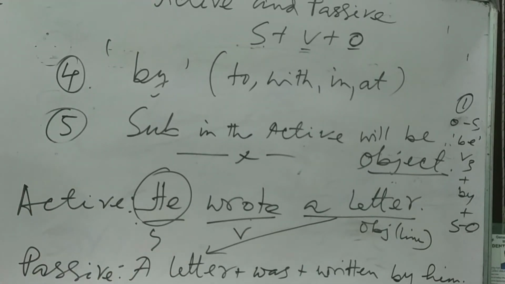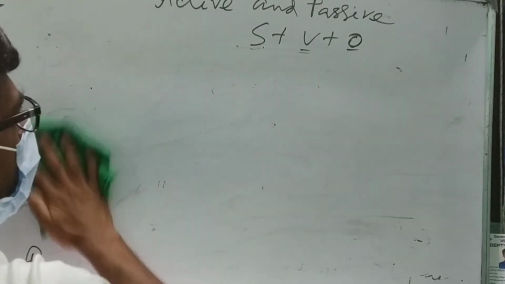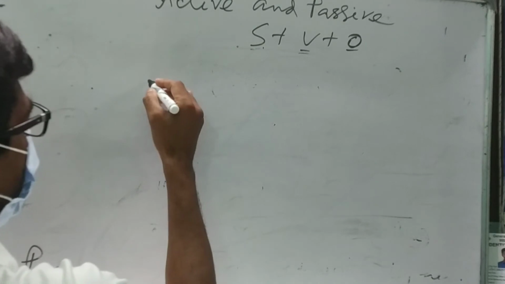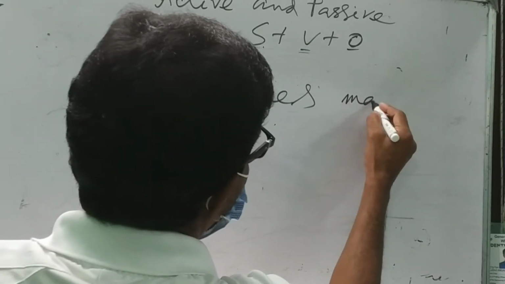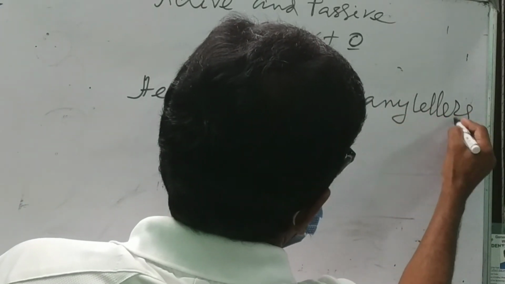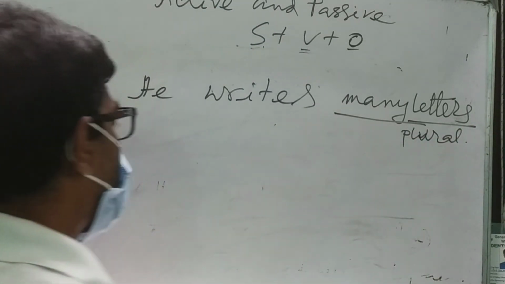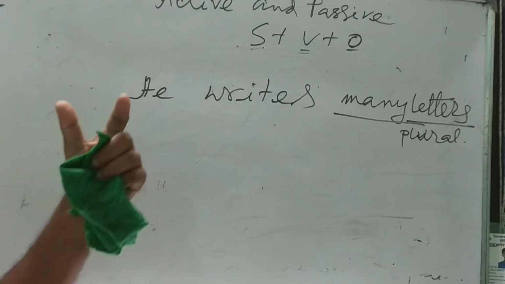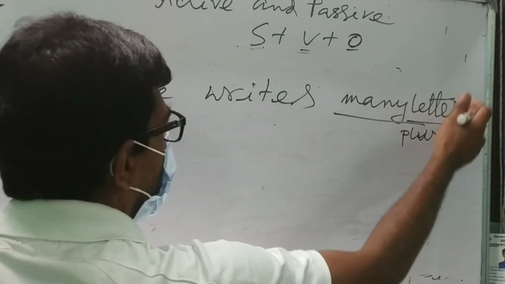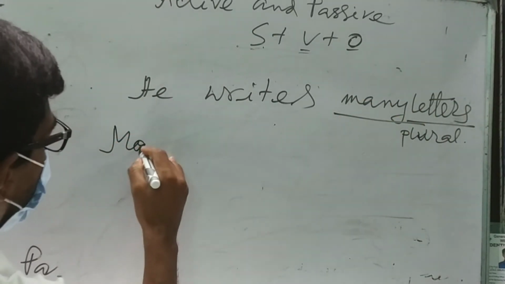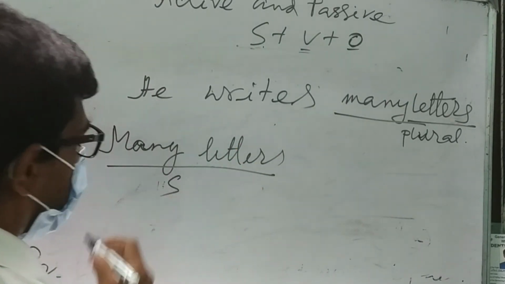Now, I have said something about number, person and gender of the object. So look at another example: He writes many letters. Look, this is plural number. So follow the rules of changing from active to passive. First rule, remember what I have shown: the object will be the subject. Now, many letters becomes the subject.